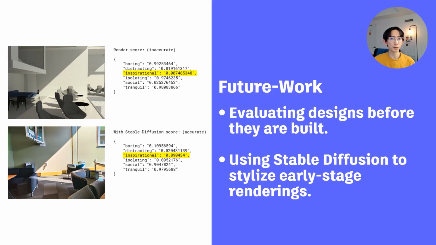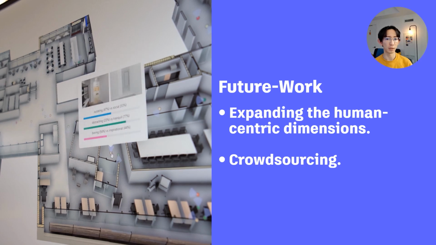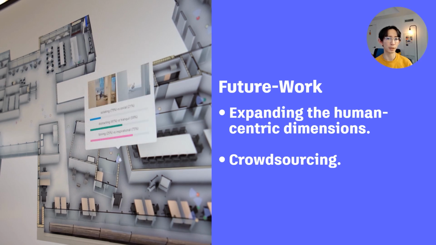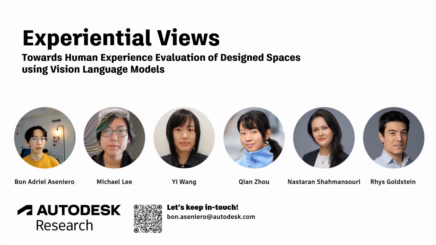Our vision is to use renderings to enable architects to evaluate their designs before the buildings get built. But since renderings may lack details like furniture and lighting, our idea is to use tools like Stable Diffusion to stylize renderings to get better scores. We also need to expand on our preliminary dimensions, most likely through a crowdsourcing effort, to ensure diversity and reduce bias. And that brings me to the end of this talk.